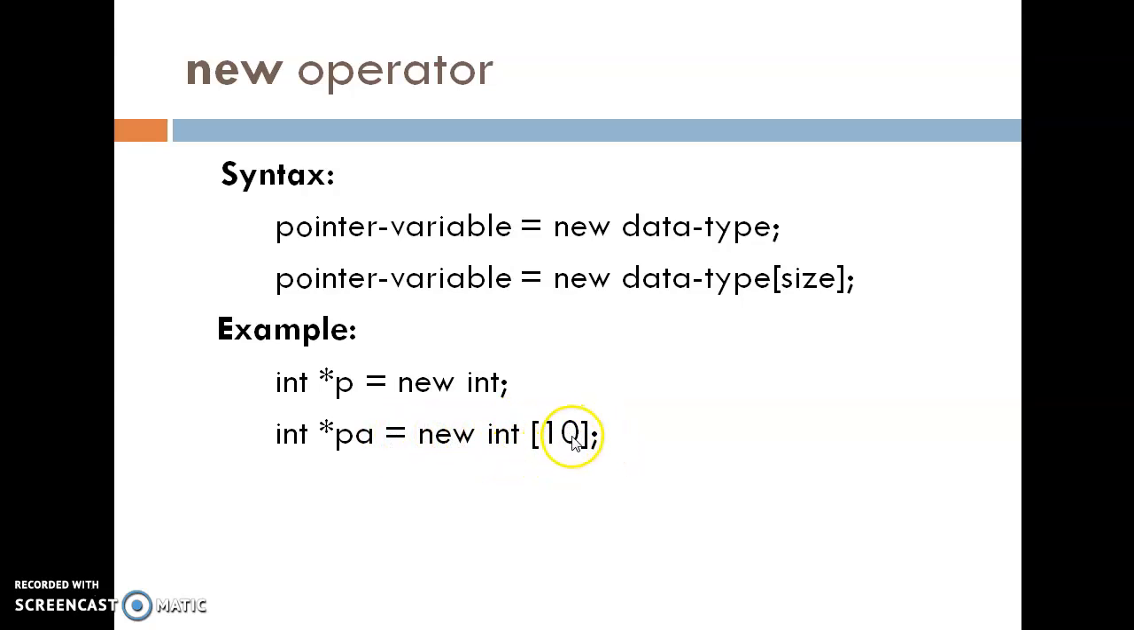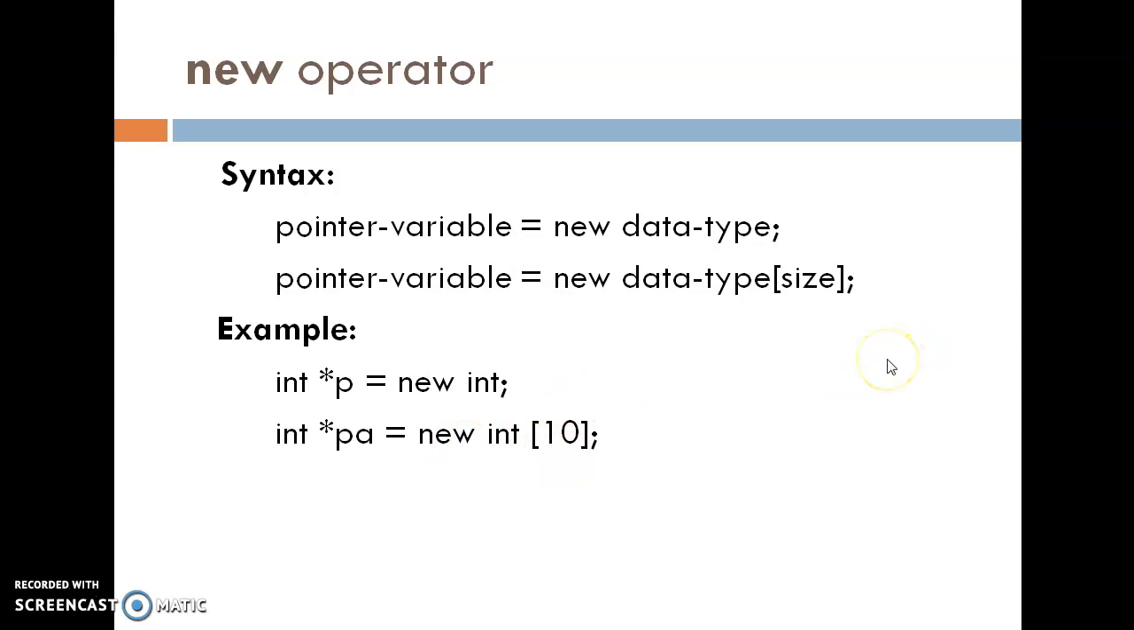10 memory spaces are generated to store integer type data, and this memory is generated for the variable pa. pa is going to point to these 10 memory locations, but this space is created at runtime. So in place of 10, you are able to change the size.